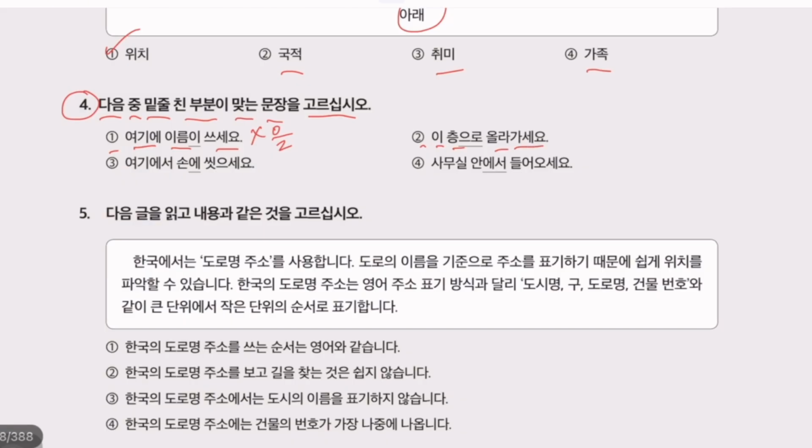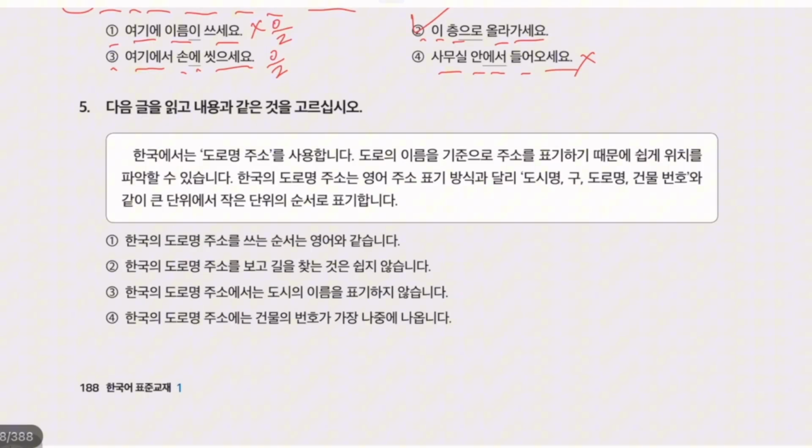2층으로 올라가세요. This is our correct answer because 2층으로 올라가세요 is go to the second floor. Number 3. 여기에서 손에 씻으세요. This is wrong because the correct form is 여기에서 손을 씻으세요. Number 4. 사무실 안에서 들어오세요. This is wrong because the correct form is 사무실 안에 들어오세요. Come into the office. Now we have question number 5.